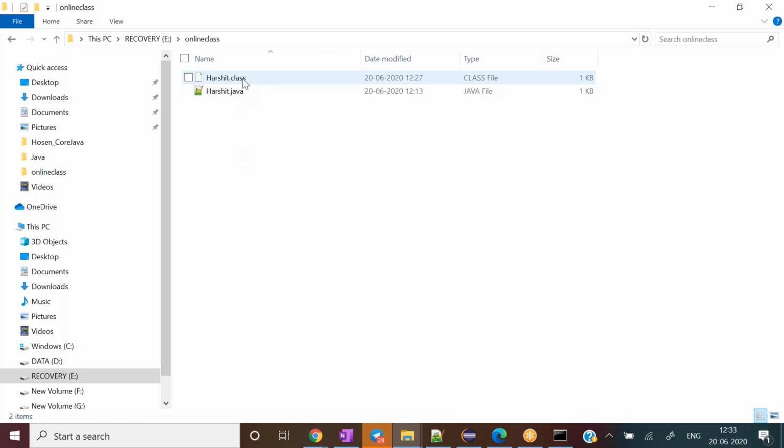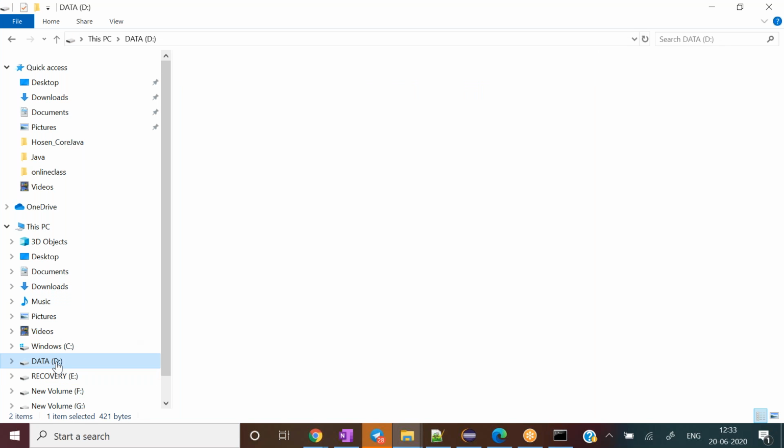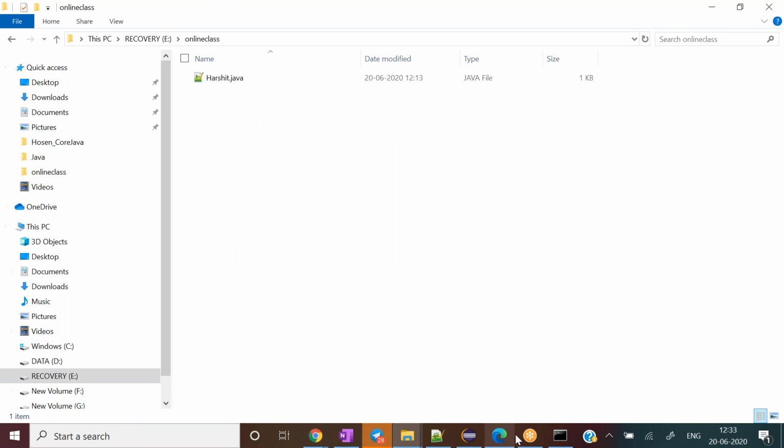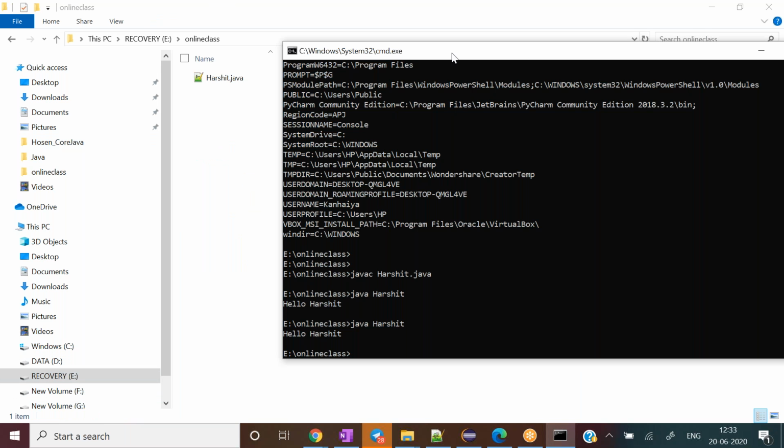Now let me do one thing. Let me cut it from here and paste it somewhere else. Let's say I paste this one here, in Harshit, and I come back to the online class. So you can see the dot class file is not available now. Let me try to run my program one more time.